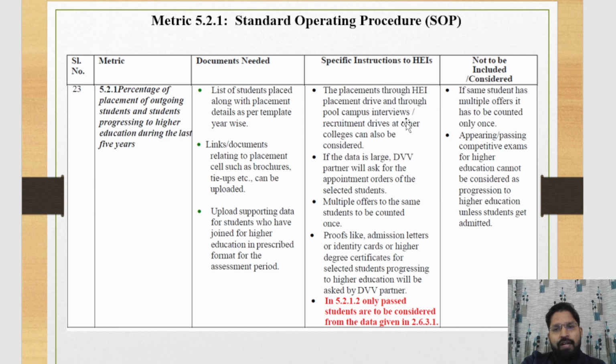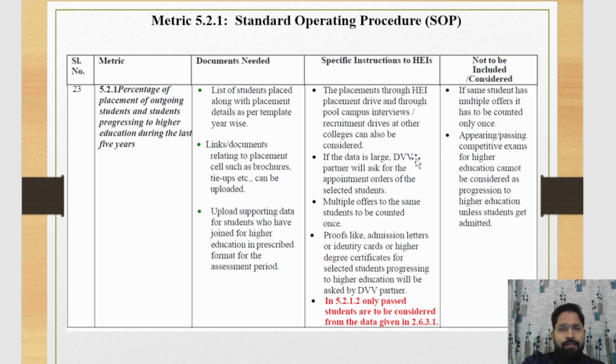Students placed through the pool campus interview or recruitment drive at other colleges can also be considered. Means that student can also be considered as a placement student.